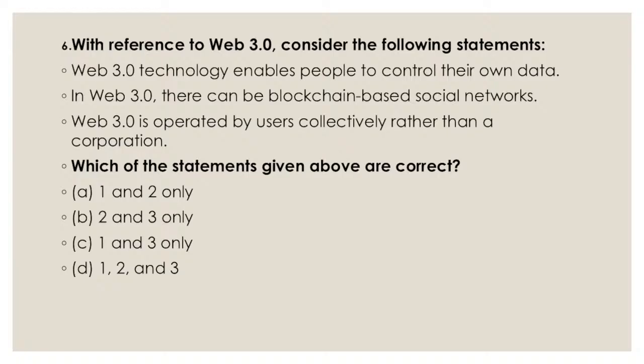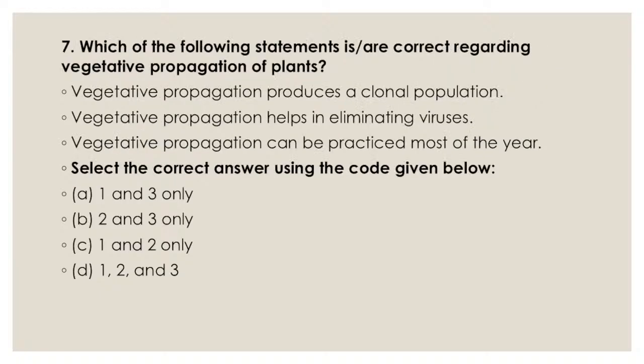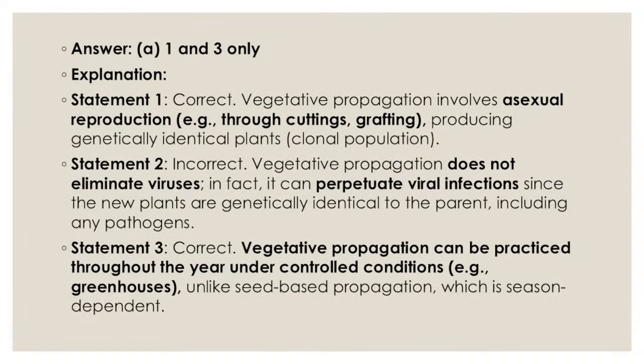Now the next question, on plants. This is again agriculture. Asexual reproduction basically involves no fusion of the gametes. When it happens, it is called asexual reproduction, so it is without the production of gametes, producing genetically identical plants. So asexual reproduction is a very important point over here.